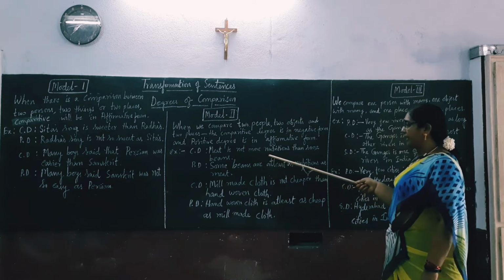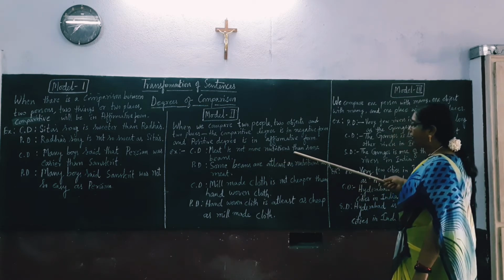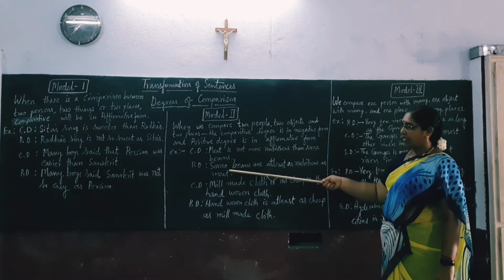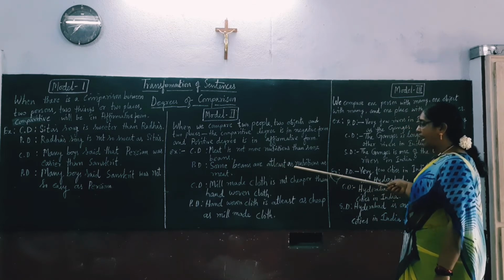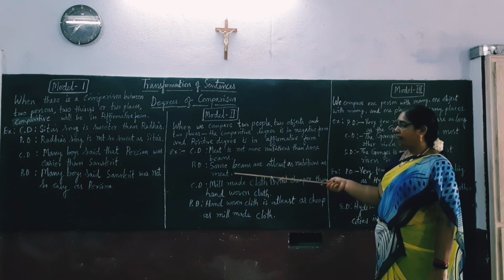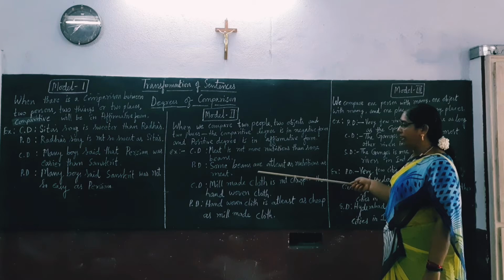So let us take this example. Meat is not more nutritious than some beans. Some beans are at least as nutritious as meat. Just you have to keep in mind what changes we are making.